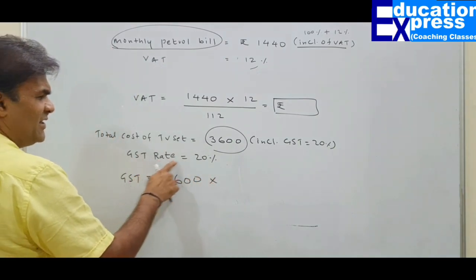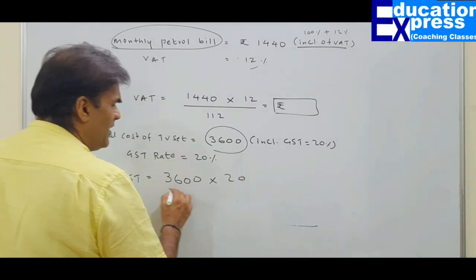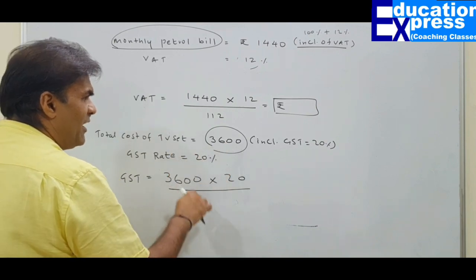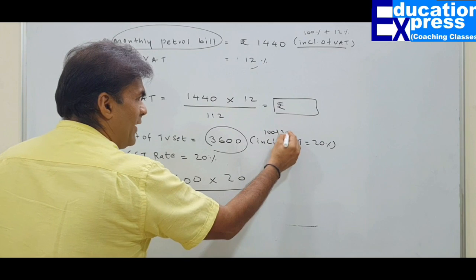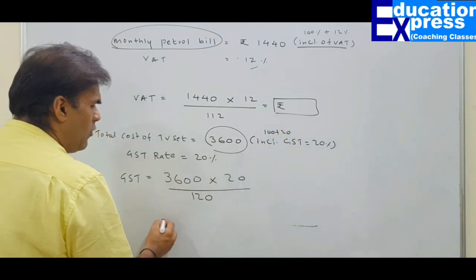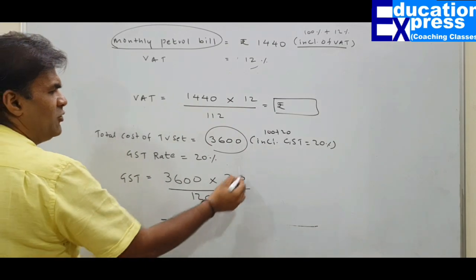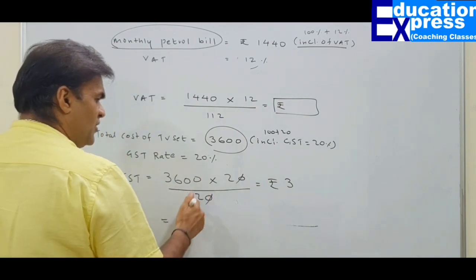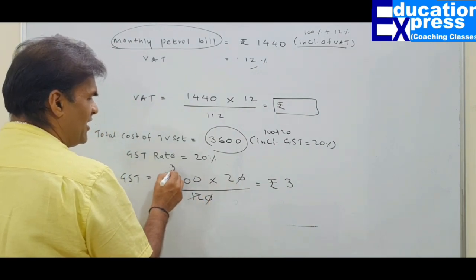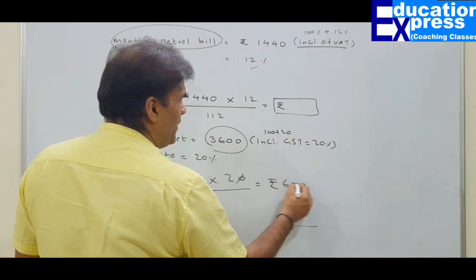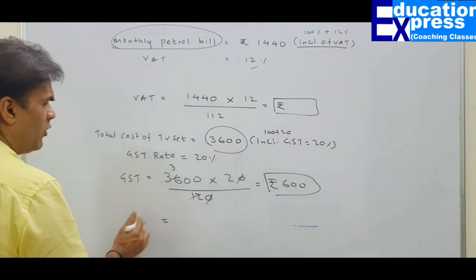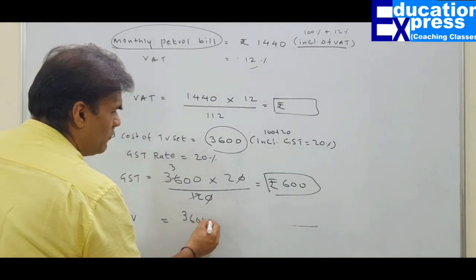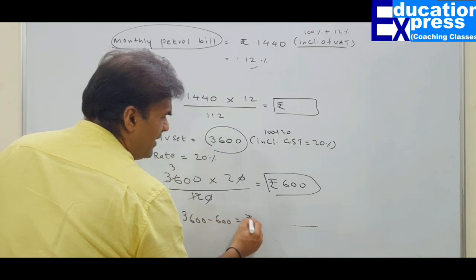Multiply by the GST rate, 20. Please don't make the mistake of dividing by 100 because this was inclusive of GST. So you will divide by 100 plus 20, that's 120. And now again you can compute your answer. You will see 0 gets cancelled with 0, 12 threes are 36, so 300 into 2, 600 rupees would be the GST. If you want to find out the cost of the TV without GST, it would be 3600 minus 600. That would be rupees 3000.